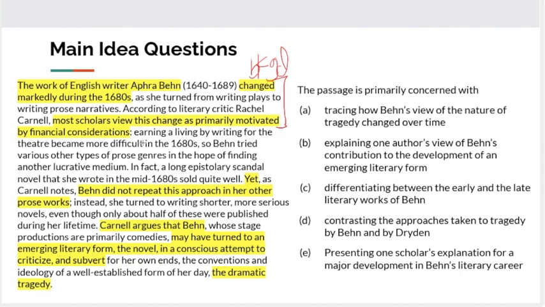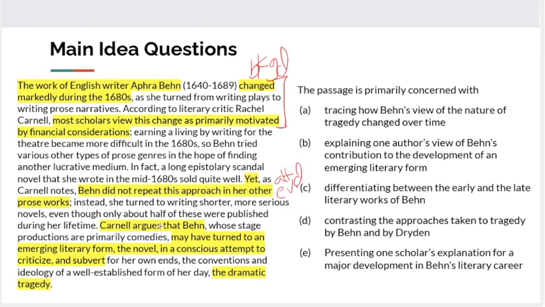But we have this scholar, Rachel Carnell, who has a different idea, who notes that she did not repeat a certain approach in other prose works. That is, the approach of this novel that sold quite well. So that is giving us some evidence in support of this alternative view. So kind of alternative evidence.